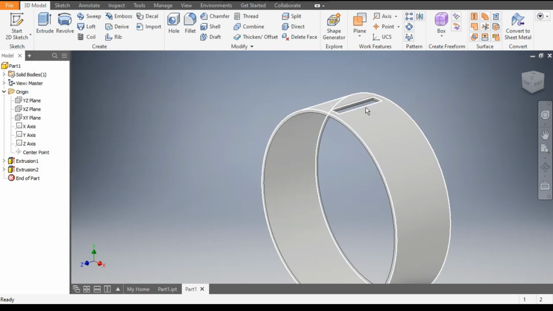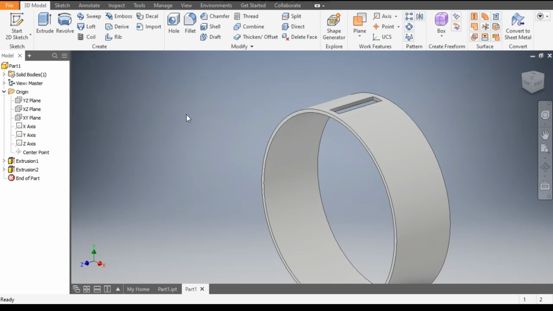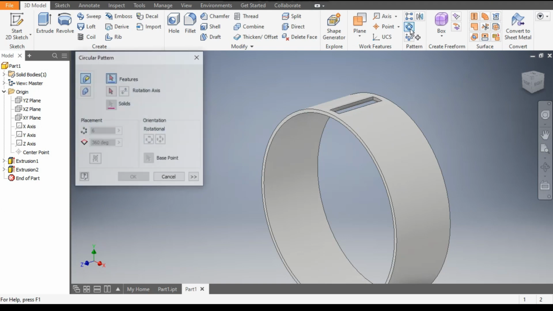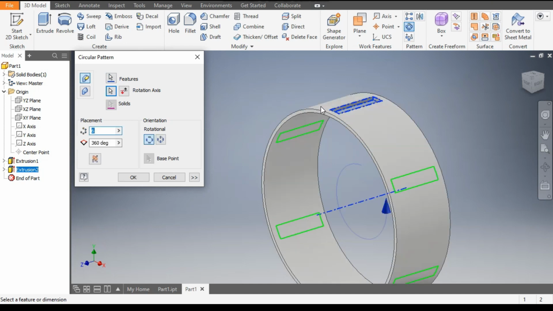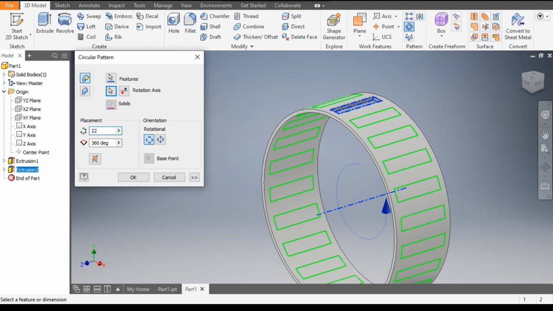Now we want to pattern this profile, so go to circular pattern, select this feature, say extrude to feature, and go to rotation axis and select this circular profile. Now it will ask you the number of counts or the number of pattern which you want. So the count will be 22 and the filling angle will be 360 degree. Okay.